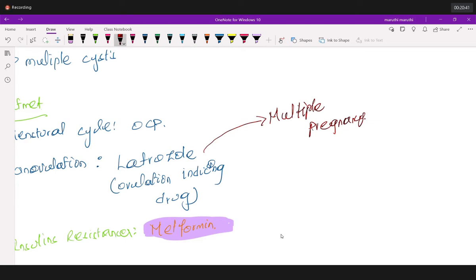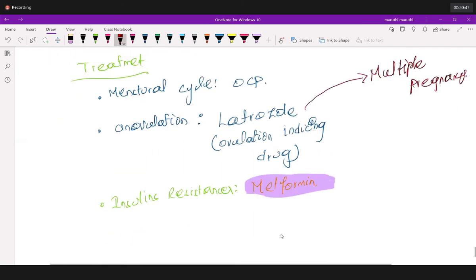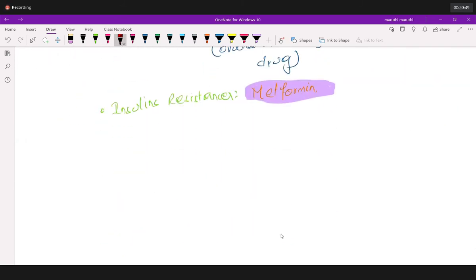Now listen to me very carefully. Once we are done with this, we need to understand the important aspects related to PCOS in the metabolic panel. In these females, because of insulin resistance, the female might have hyperlipidemia and hyperglycemia. Apart from that, she can have mood-related symptoms.